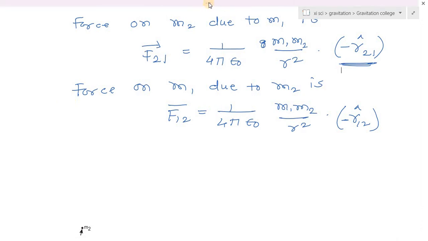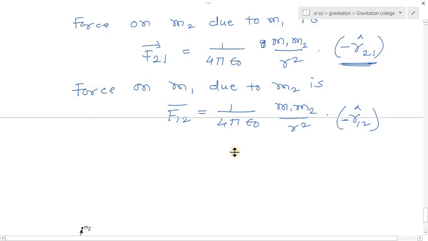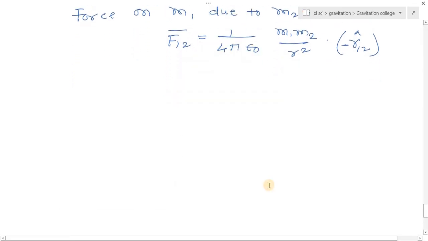So we can write it also here. See, F21 bar, if I write F21 bar, then it is equal to 1 upon 4 pi epsilon 0 M1 M2 upon R square, and here I write R21 cap. So here this is plus. If I write F21, then R12 here, because R21 is negative here, R12 here is positive.